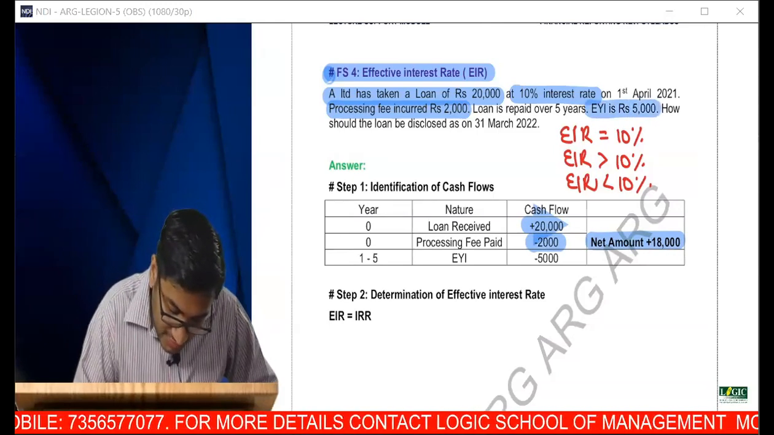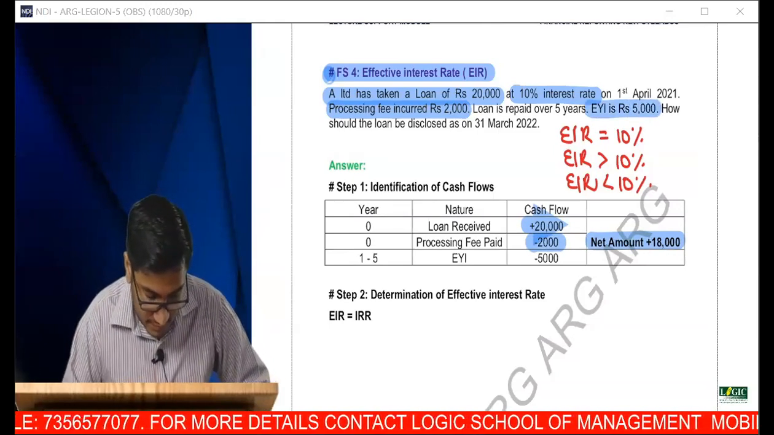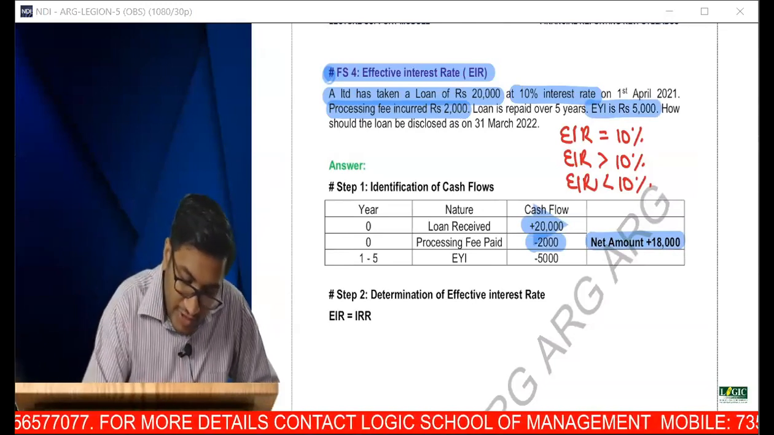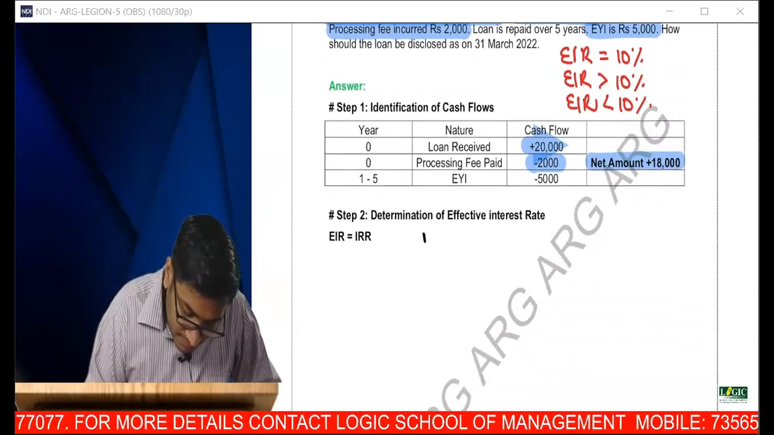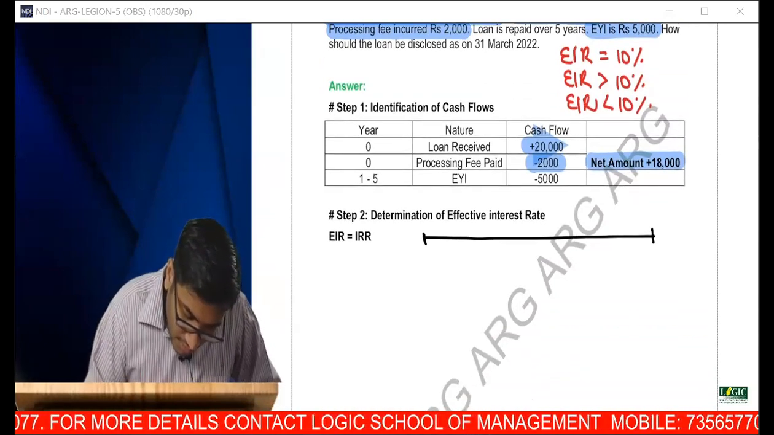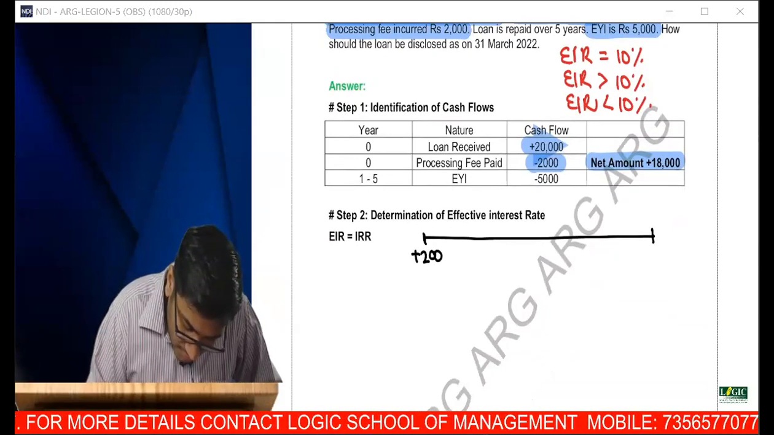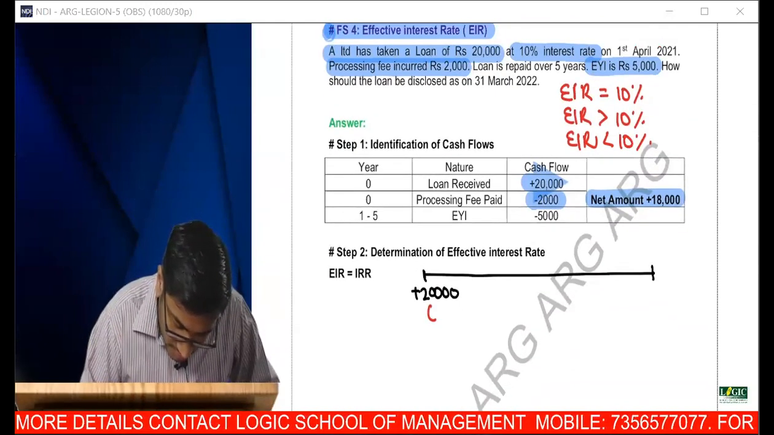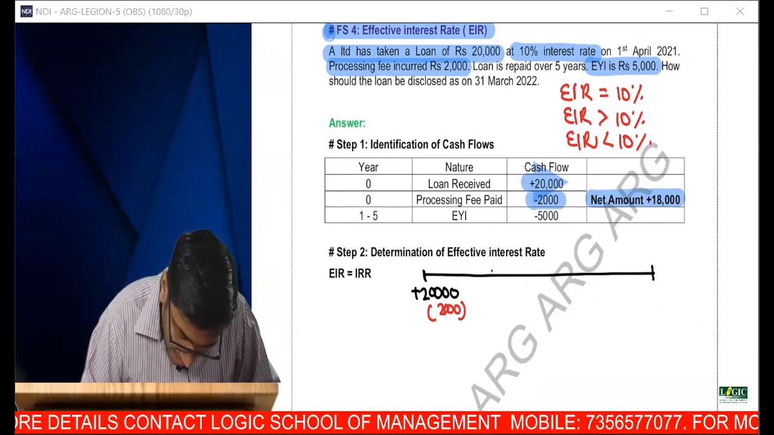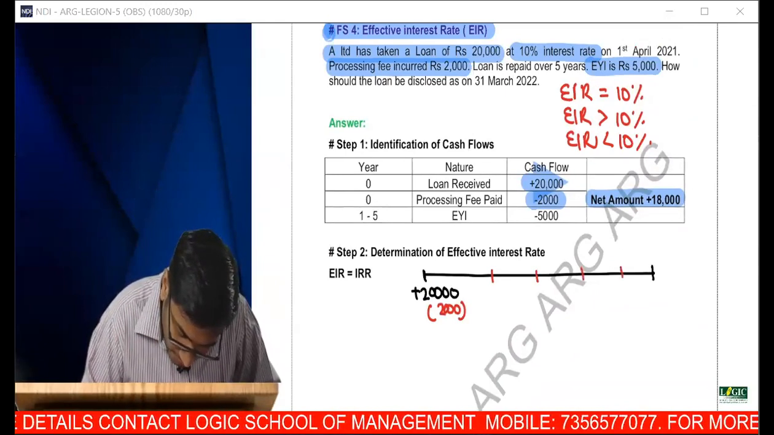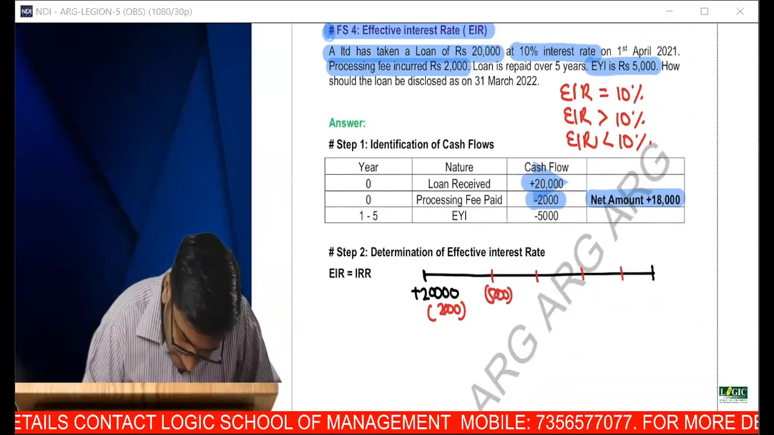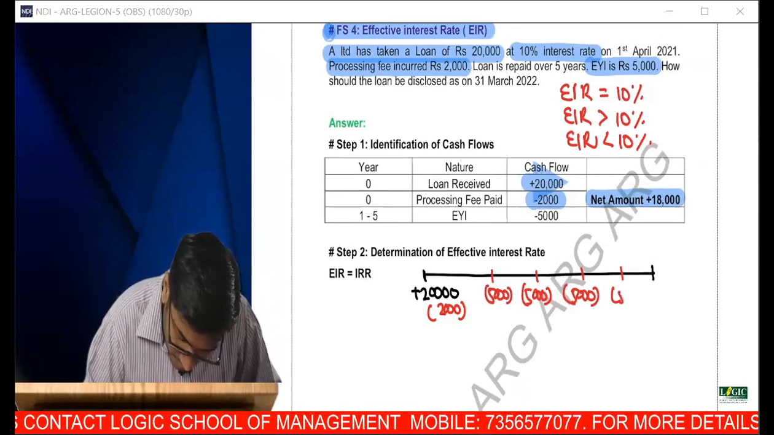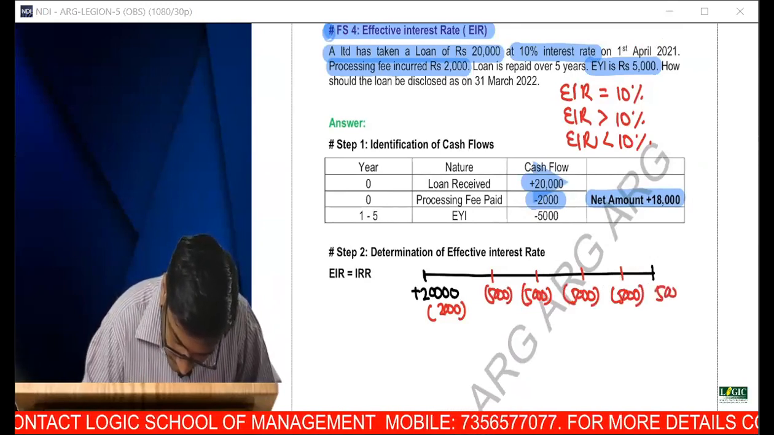Equated yearly installment is 5,000. So if I draw a number line, how is the number line? You received 20,000. On that date itself, you paid the processing fee of 2,000. And then year 1, 2, 3, 4, 5: 5,000, 5,000, 5,000, 5,000, 5,000.